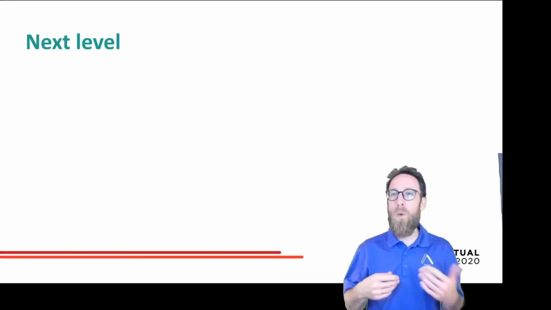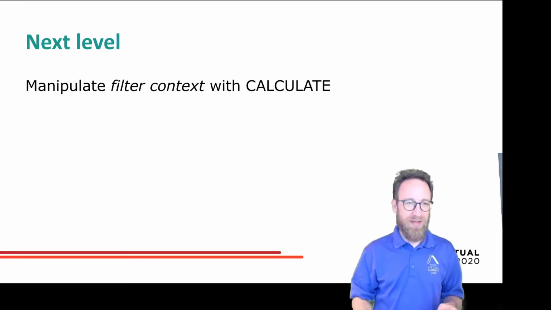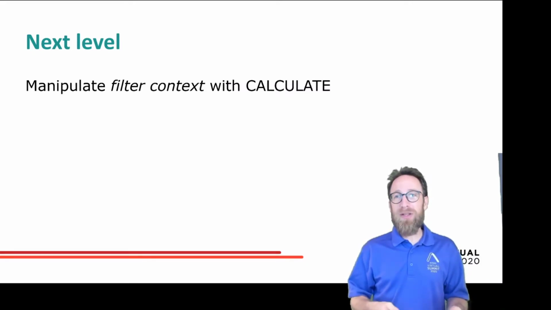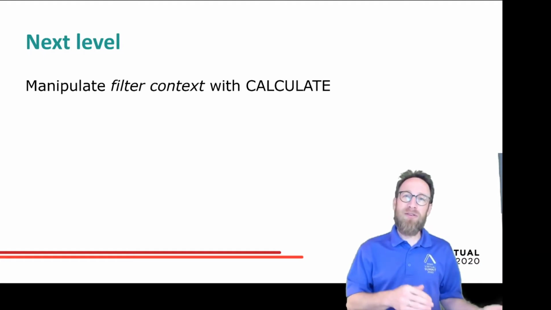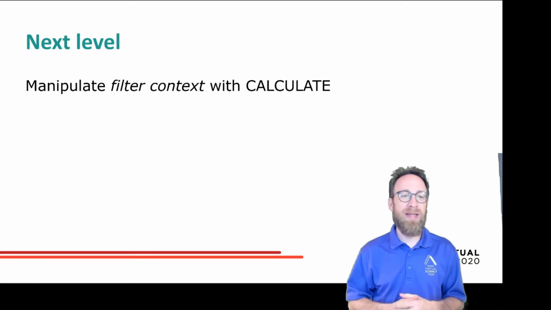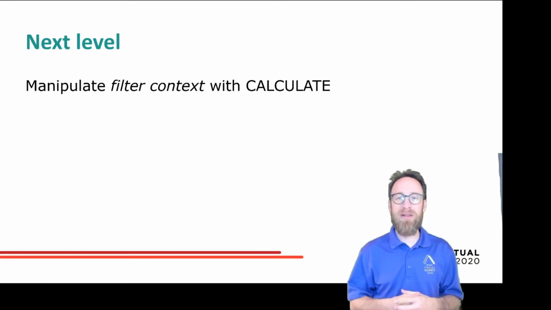So let's go one level further. So what's the next level? Next level, we will reuse calculate. So we learned that calculate is transitioning the row context into a filter context, but calculate can do more. It can manipulate the current filter context.